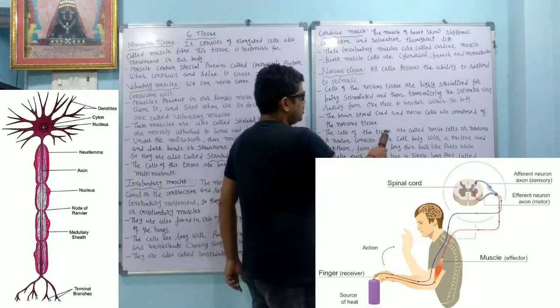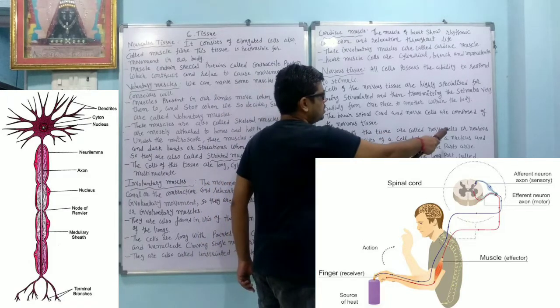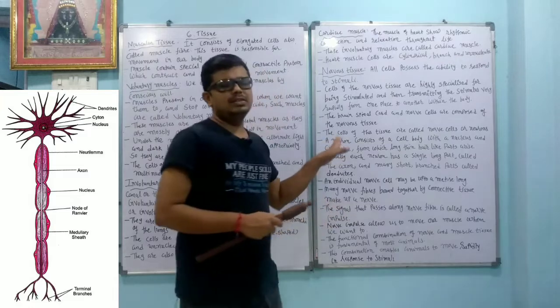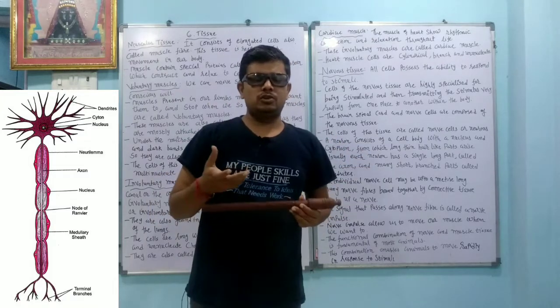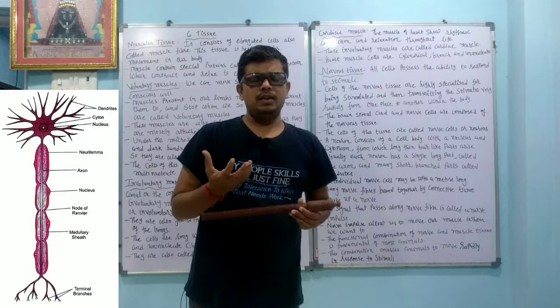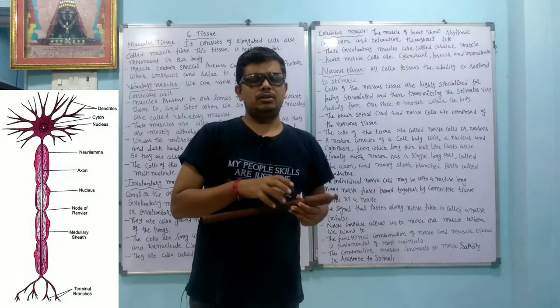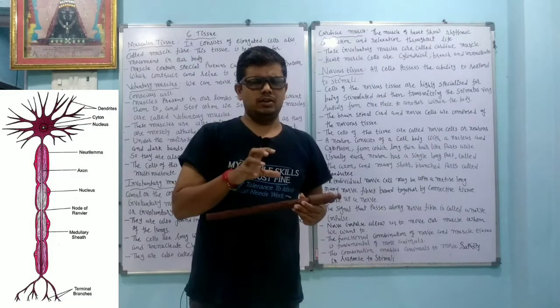The cells of this tissue are called nerve cells or neurons. You know that there are many specialized doctors called neurologists. So neurologists are what? They generally work on nerve cells or neurons.